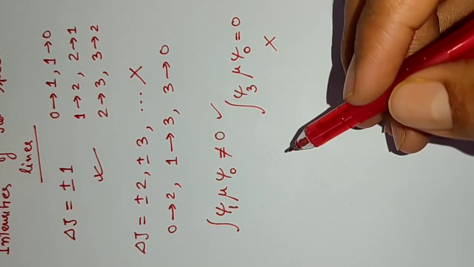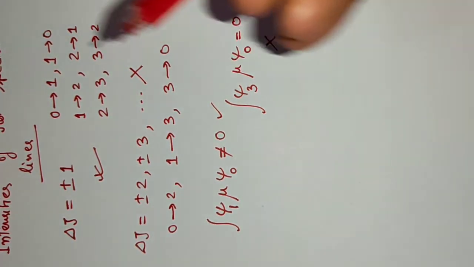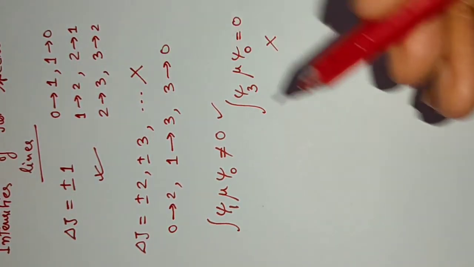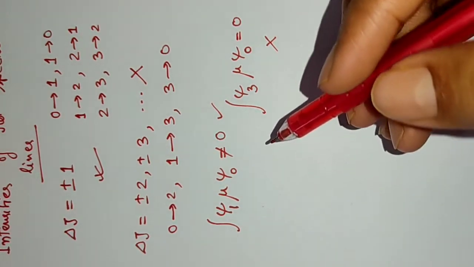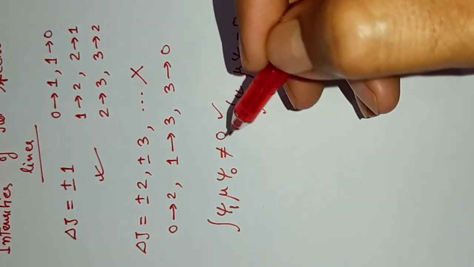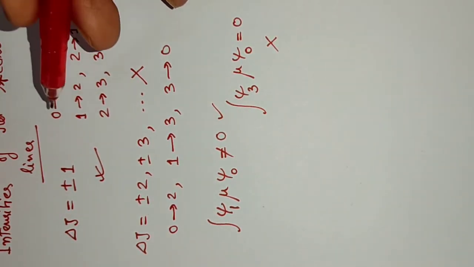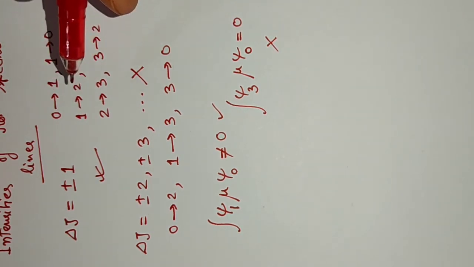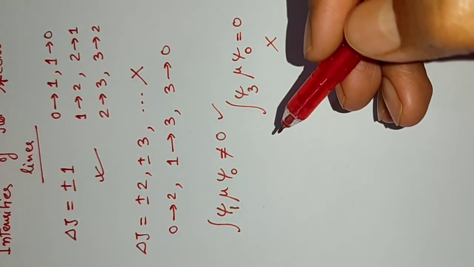Now it is observed that all the allowed transitions from 0 to 1, from 1 to 2, from 2 to 3, from 3 to 4 and so on are equally likely. Means there is no restriction from the transition probability. The values of the integrals are almost equal. Hence the transition probability from 0 to 1 is almost identical to that from 1 to 2 and from 2 to 3 and so on.